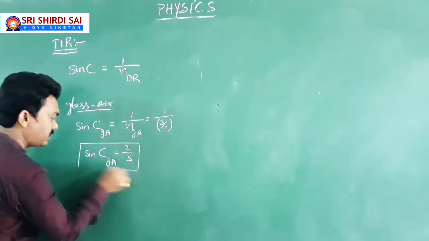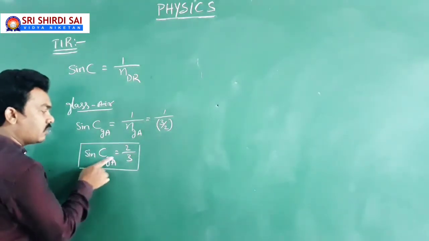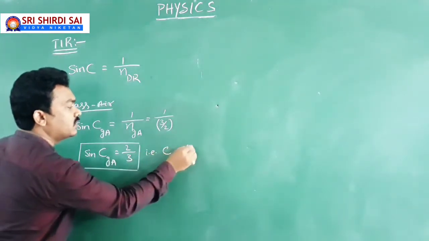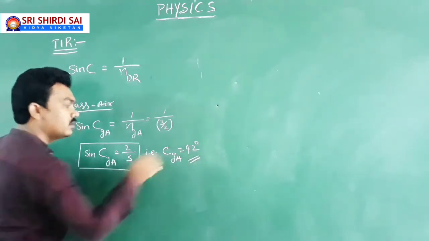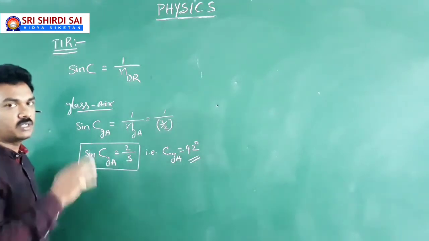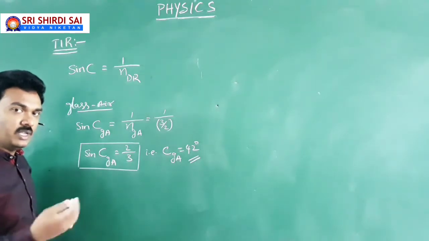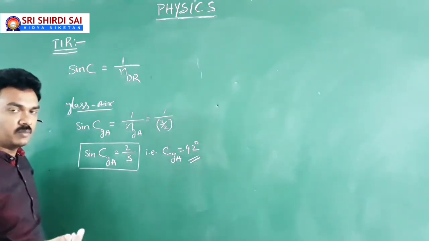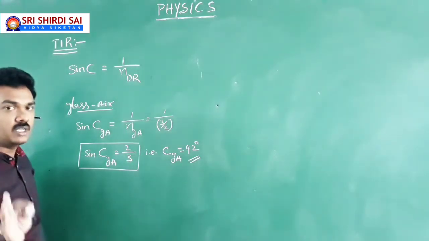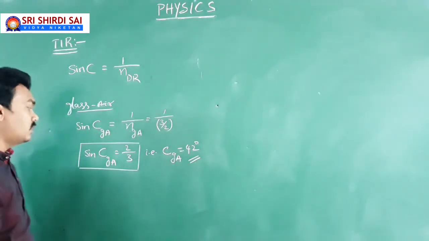This is what you need to understand. Of course, when sin C equals 2 by 3, as per trigonometric values, C equals 42 degrees. It means the critical angle of incidence in glass with respect to air is 42 degrees. When the light is traveling from glass to air, glass is the denser medium and air is comparatively the rarer medium. If the light falls in glass at an angle of 43 degrees, then TIR takes place. At 42.5, TIR takes place.